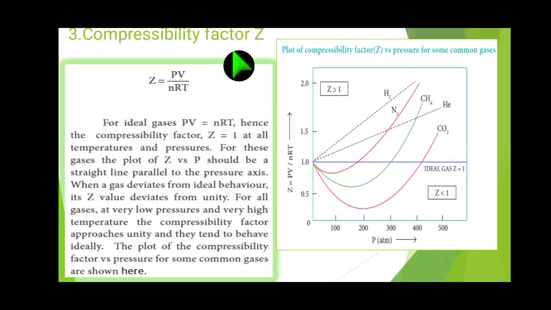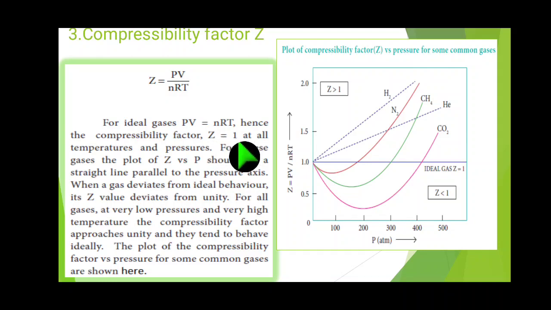Okay, here is the compressibility factor Z, one factor we can identify from the ideal gas equation. For an ideal gas, PV = nRT. When the pressure times volume is divided by n, the number of gaseous moles, with the gas constant and temperature, it gives one factor, that is called Z.